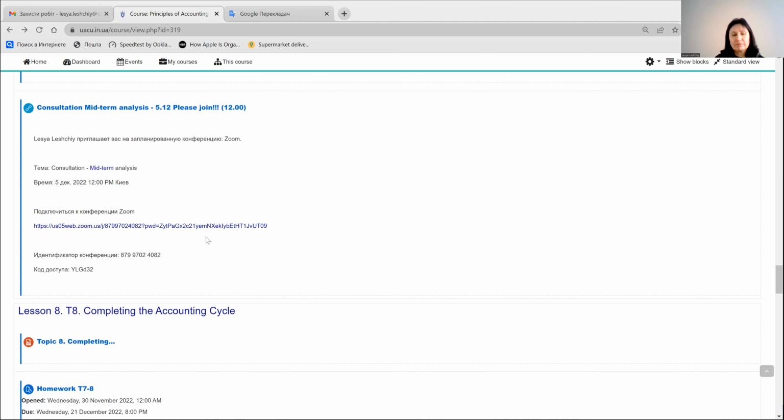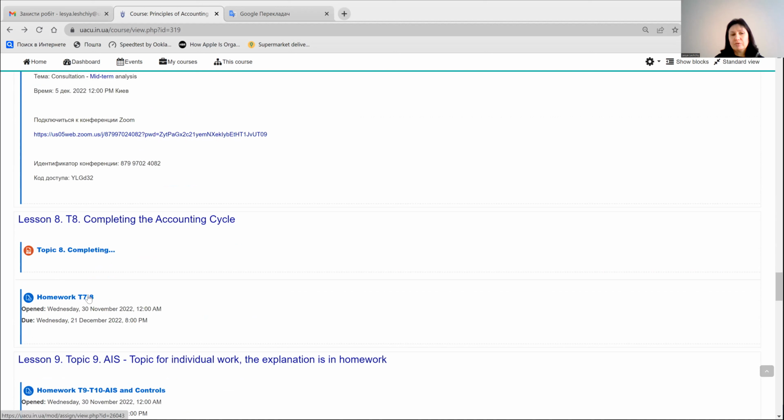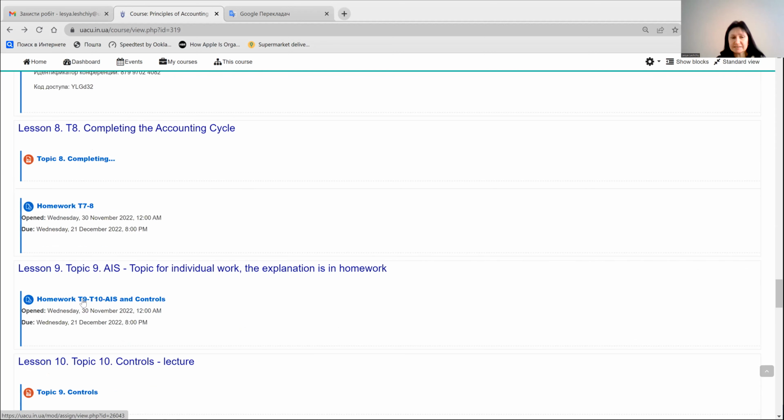And it is one homework for 2 topics, for topic adjusting process and completing accounting cycle. The next 2 topics will not be connected to the accounting process that is close to entries, to the accounting cycle, and so on.